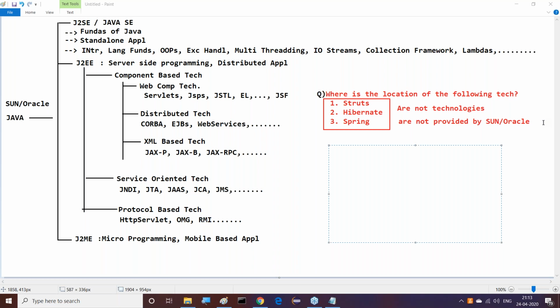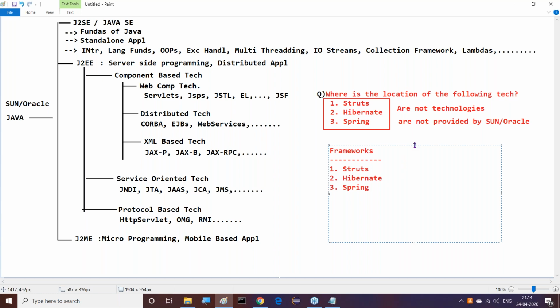No doubt. 100% your answers are right. So they are not technologies and they are not provided by Sun Microsystems. Under which one do I have to provide them? Their frameworks. Am I right or not? So I need to be specific. First one is Struts, the second one is Hibernate. All of you observe this clearly now. Struts, Hibernate, and the third one is Spring. Right, sir.